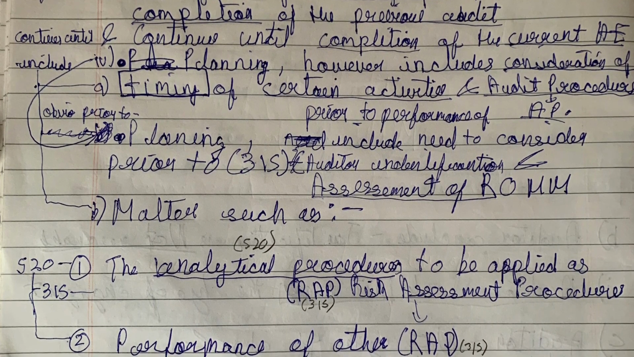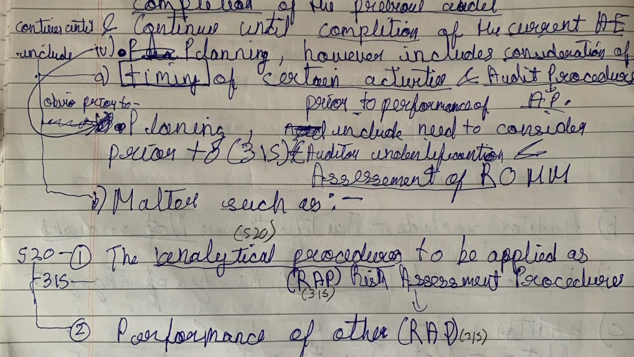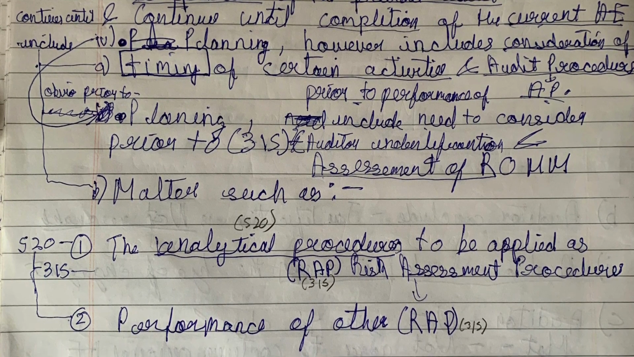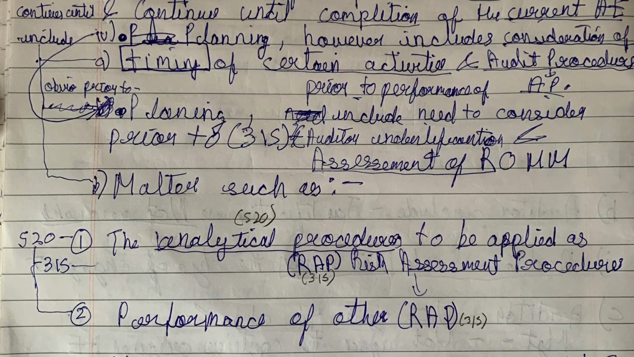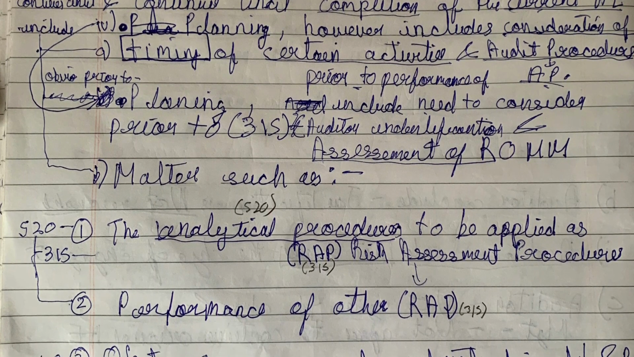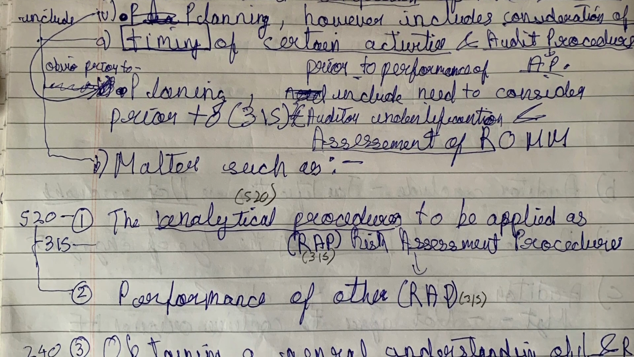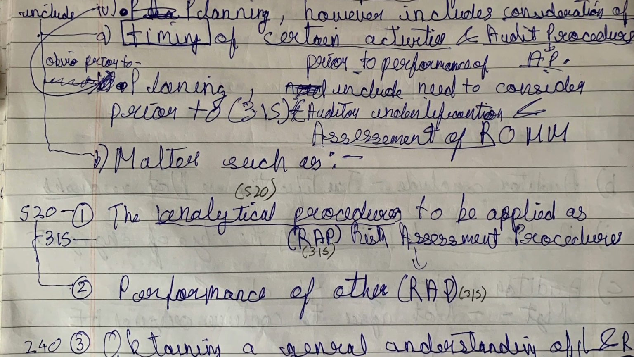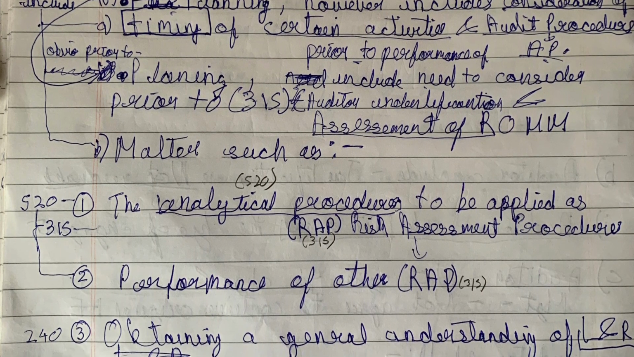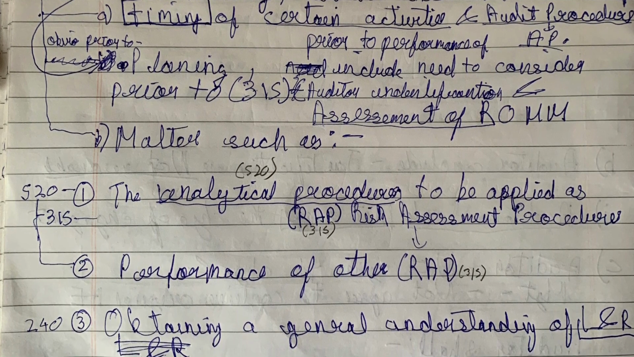First, planning is not a discrete phase of audit, but rather a continual process that often begins shortly after completion of the previous audit and continues until completion of the current audit engagement. Planning, however, includes consideration of timing of certain activities and audit procedures, obviously prior to performance of audit procedures. So planning involves timing of certain activities and audit procedures prior to performance of audit procedures.